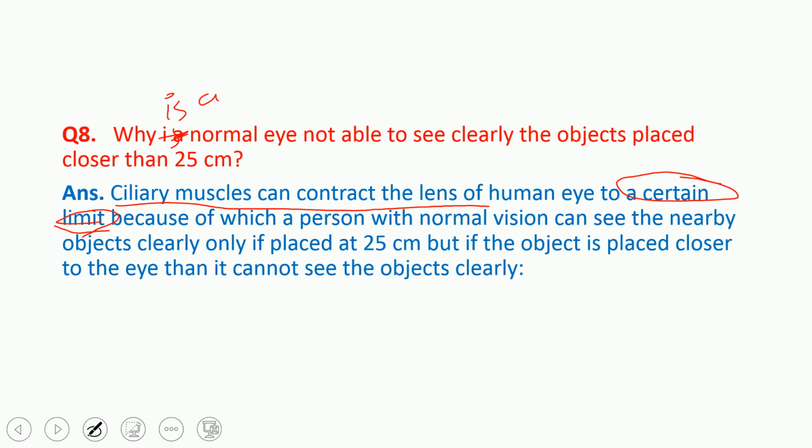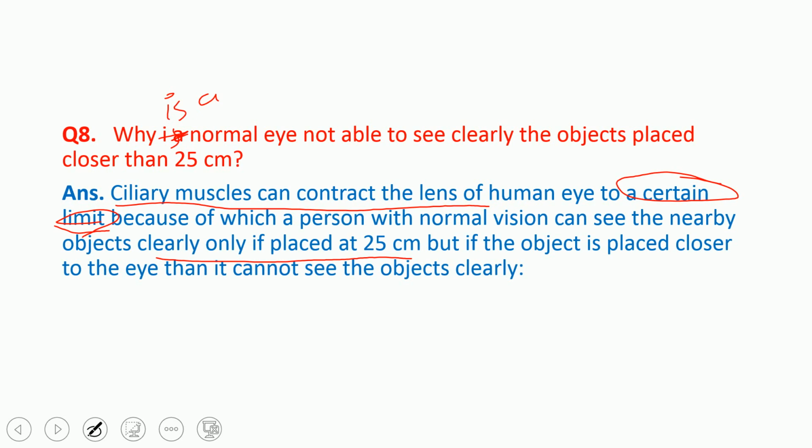In order to see a nearby object, the ciliary muscle must contract, but there is a limit to this contraction. Because of this, a person with a normal eye can see a nearby object clearly only if it is placed at 25 centimeters.